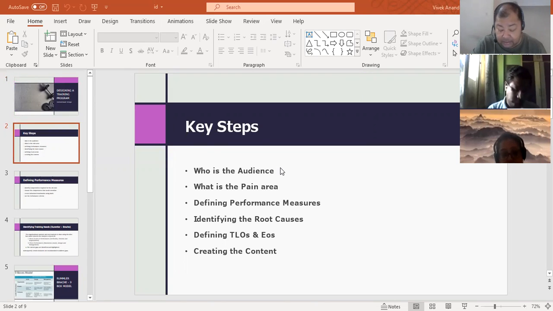Now, what are the key steps? What is the first step when you're designing a training program? What do you need to keep in mind? First and foremost, which is very important: who is the audience of your training, or who is the recipient? It does not matter what you are training, what matters the most is whom you are training, what their purpose is, and what problem you are trying to solve.